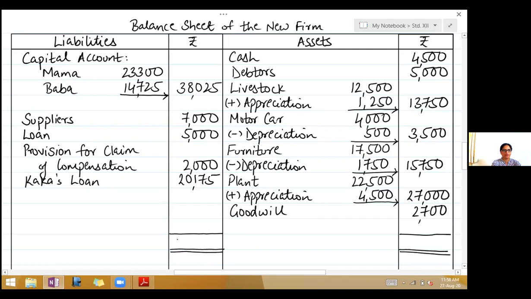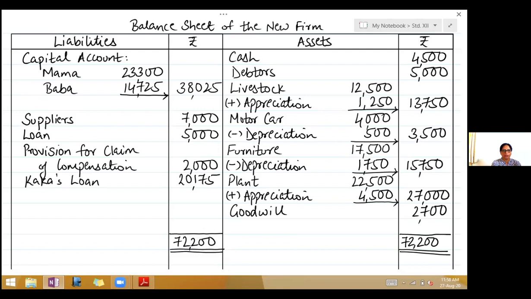So total of the liabilities 72,200. And same on the asset side, 72,200. So children, we have finished with the first problem. The only adjustment here was for goodwill. Otherwise, all is appreciation, depreciation.